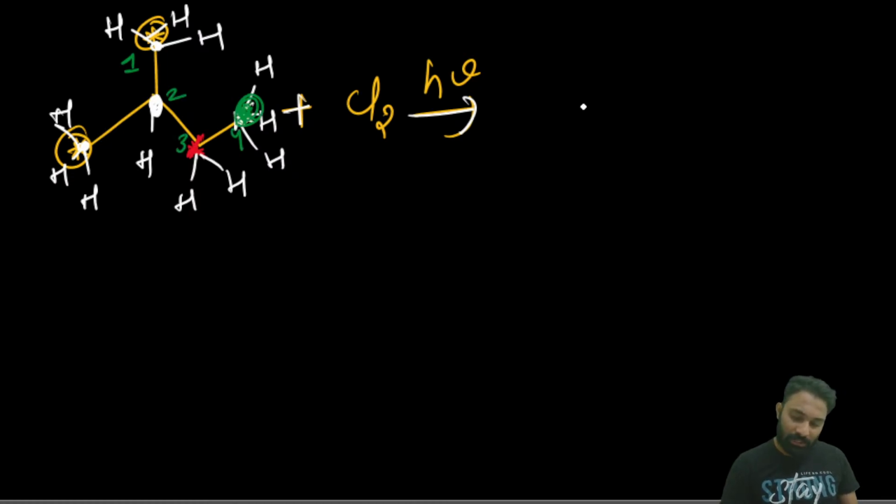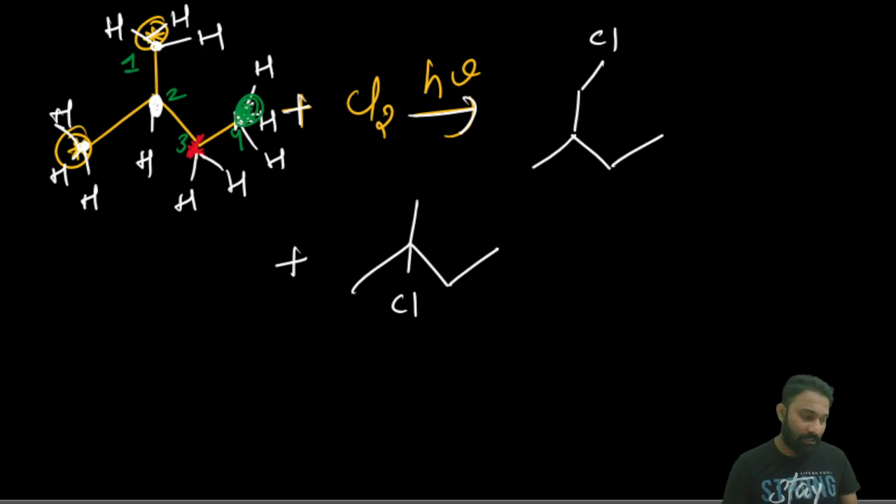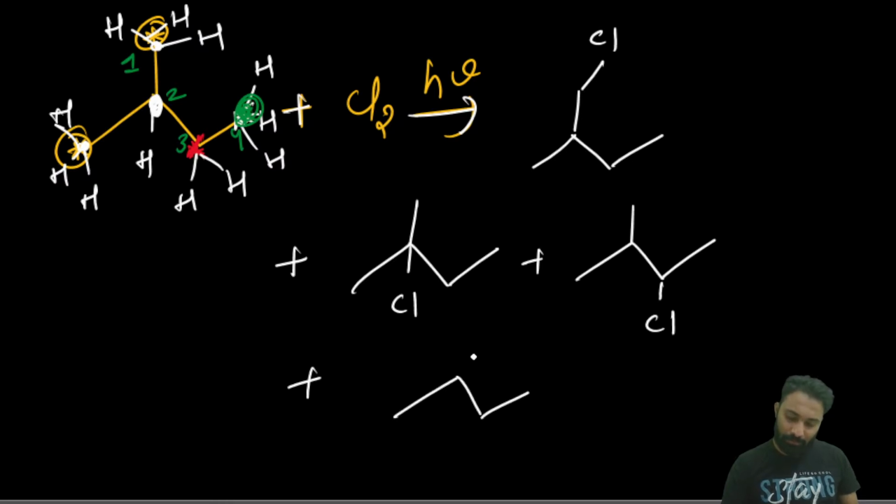If the carbon 1 hydrogen is replaced, we get Cl here. Done. This is one product. The second product, if the carbon 2 hydrogen is replaced, is this. If the carbon 3 hydrogen is replaced, we get this product. And if the carbon 4 hydrogen is replaced, we get this product, right?